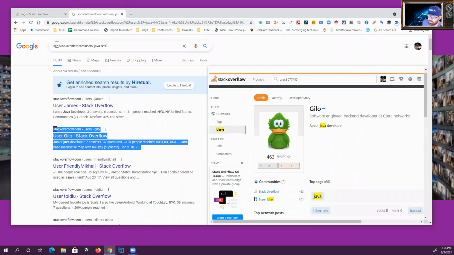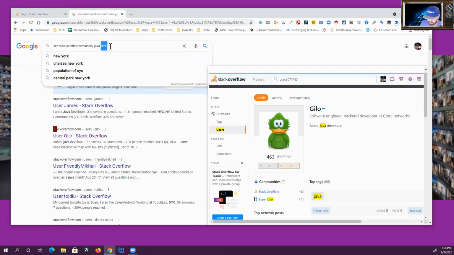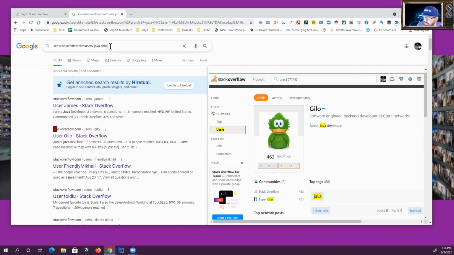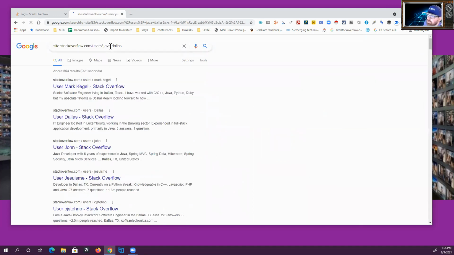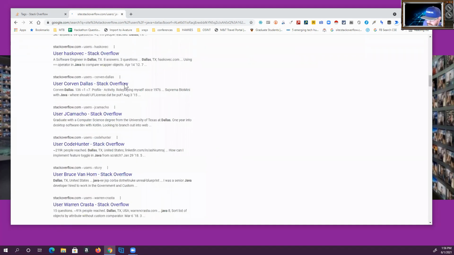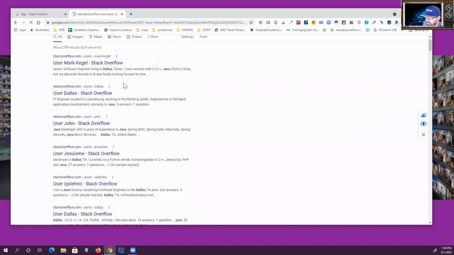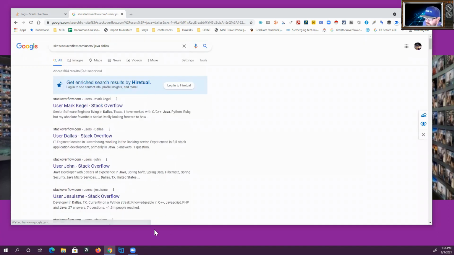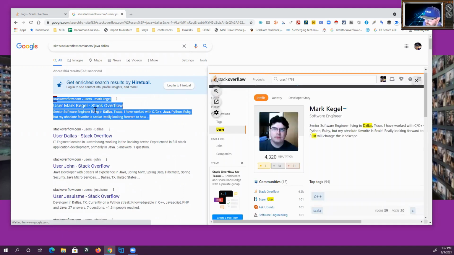And here, stackoverflow.com/users Java NYC. So I'm looking for Java users in NYC. I changed this to Dallas since I'm not looking for people specifically in Dallas right now. And you get a list here, users, that sort of thing. And what I was doing today, I was using this type of search to scrape.